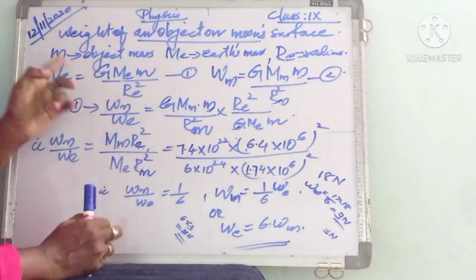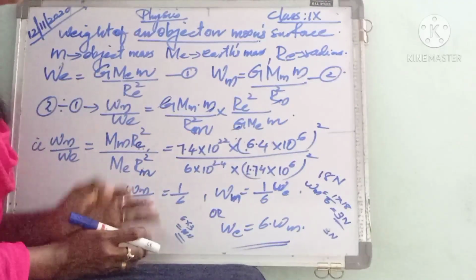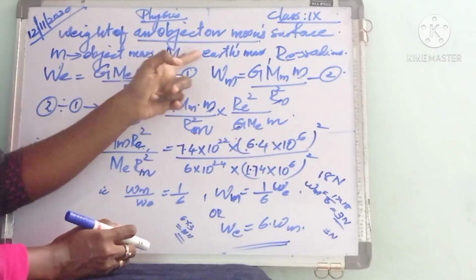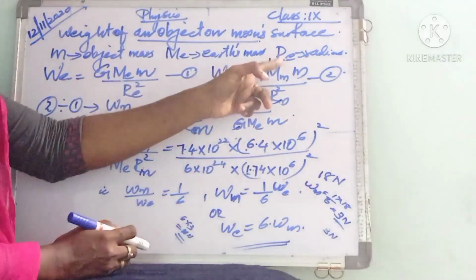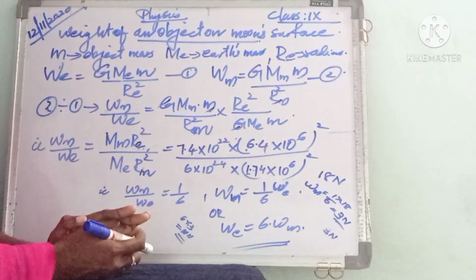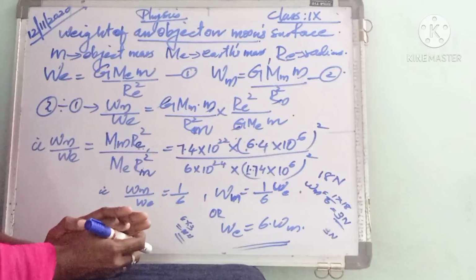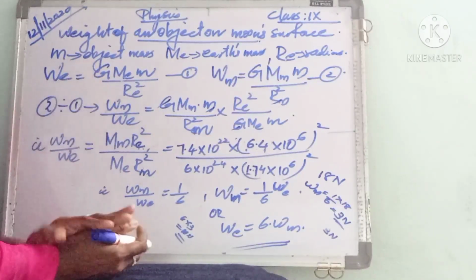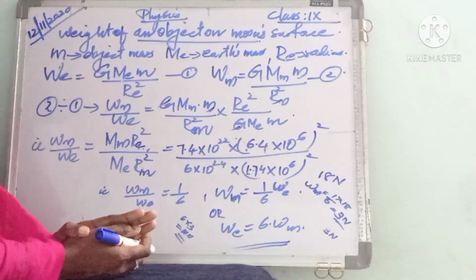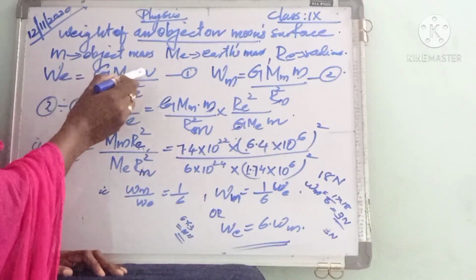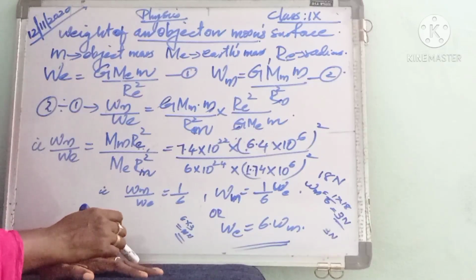Isn't it? For that we are considering, I'll repeat once again. Here m is the mass of the object, Me represents the mass of earth, Re represents the radius of earth. First we can write the weight of the object on earth. Actually it is equal to the gravitational force of attraction between the object and the earth. It is written on the basis of the universal law of gravitation. So we can write G Me m divided by Re square.